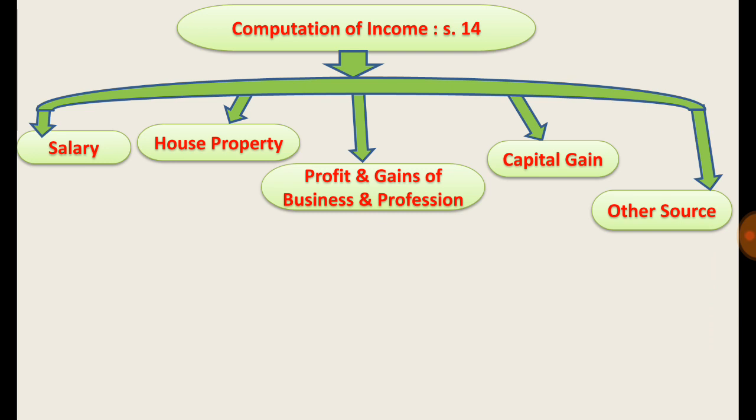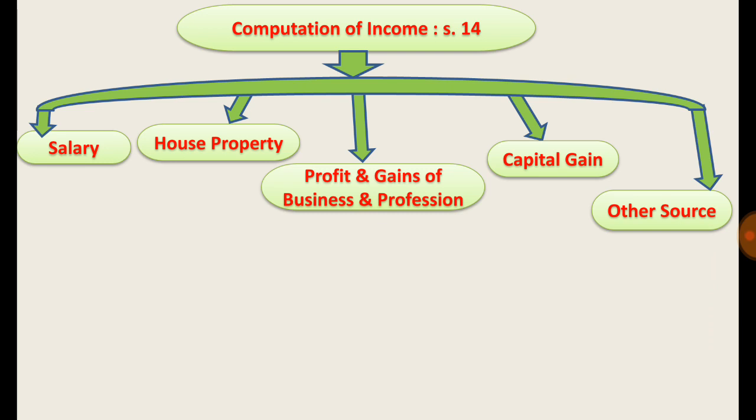You must keep in mind that the person may get income from all of such sources or may not. He may get income from one or two heads. It means if that person is a salaried person, he may get income from salary and he may not get income from house property, profit and gain, capital gain, other sources.